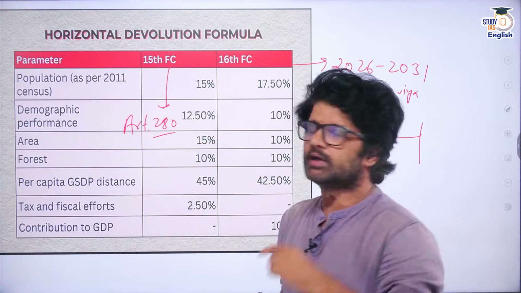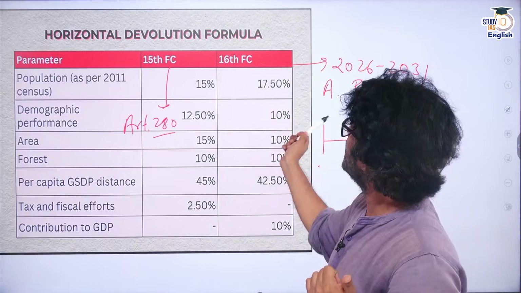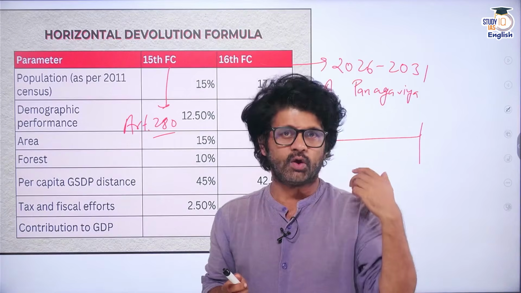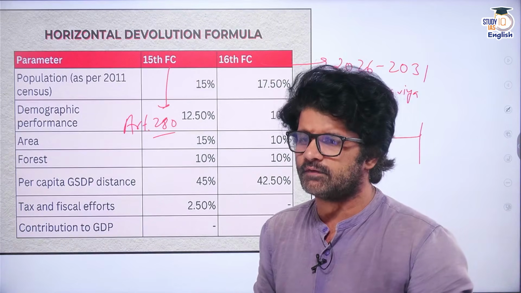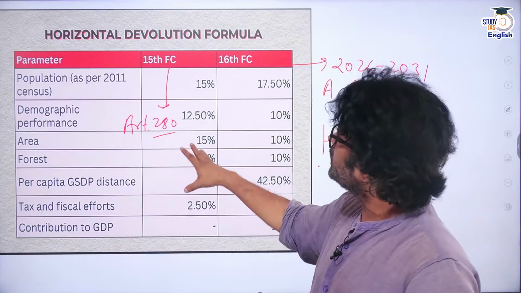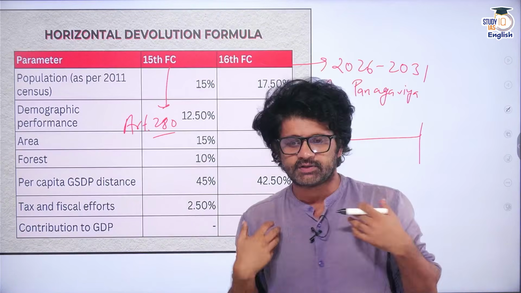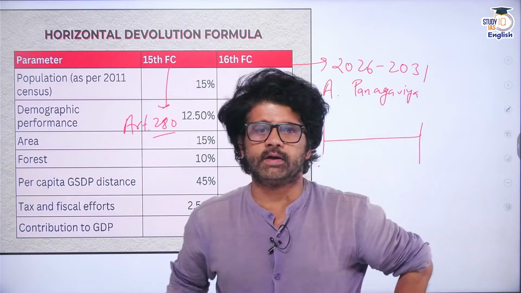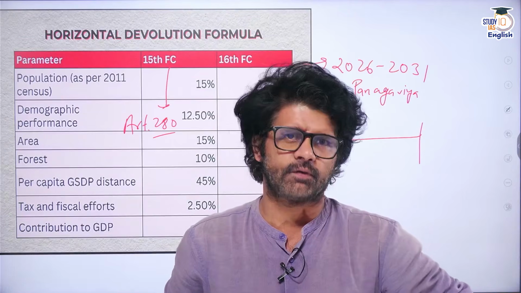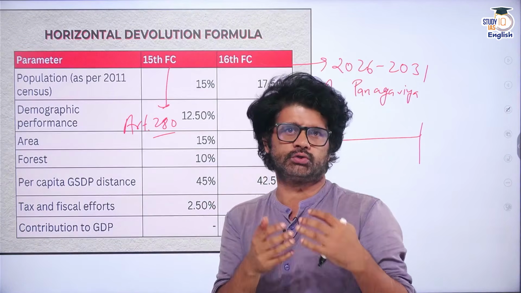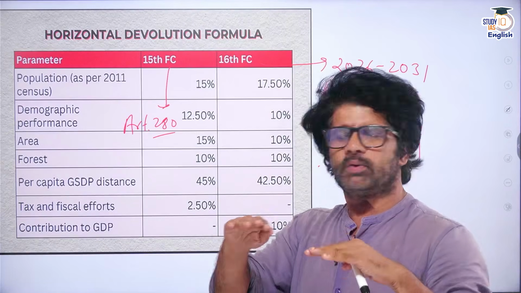So population is one criteria. As per the 2011 census, the percentage has been increased, because if you have more population, you have to cater to a larger demography, so to say. Demographic performance. What is demographic performance? Southern states were saying that we have controlled our fertility rate, so why are we penalized for it? We shouldn't be penalized.